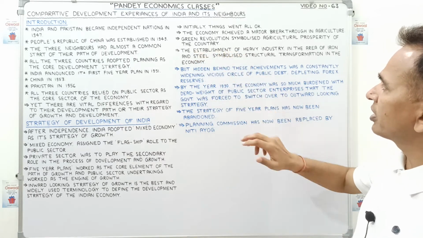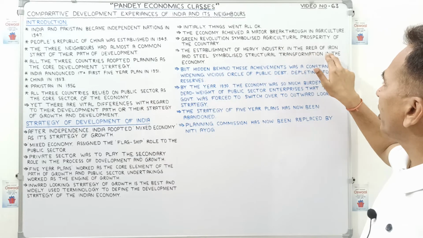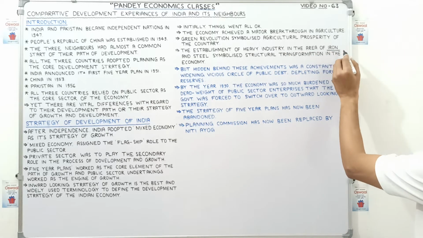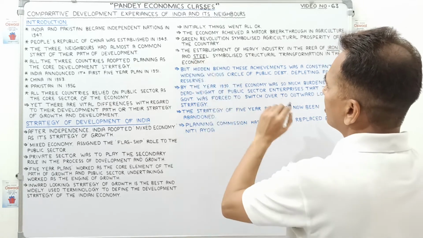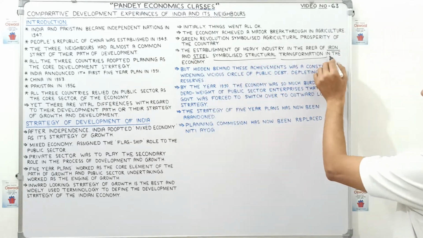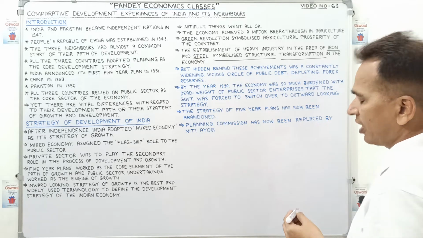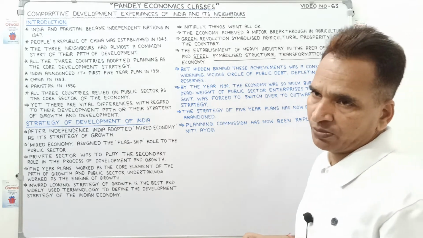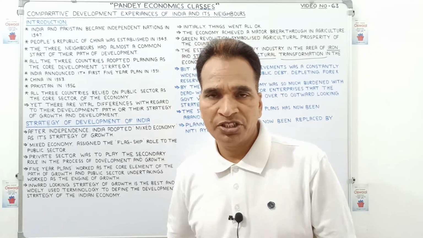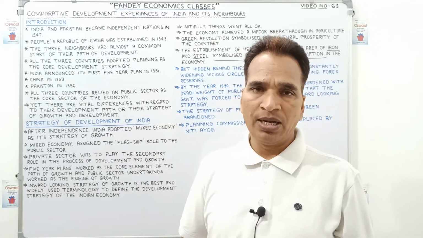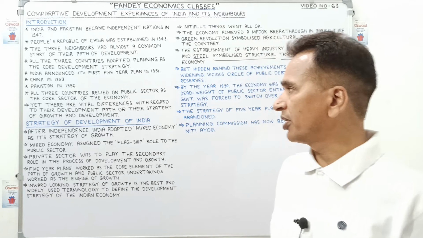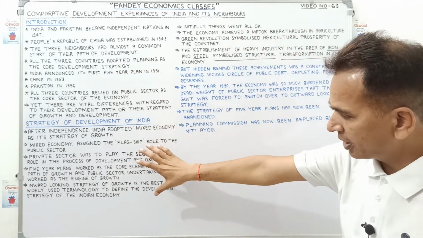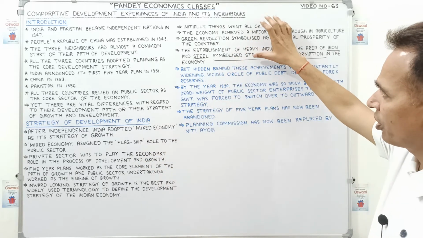The establishment of heavy industries in the area of iron was a strategic element. Iron and steel symbolize structural transformation in the economy. You already know steel and iron are very important for infrastructural development, for example engineering goods, buildings, bridges, etc. Right? So in the beginning, this strategy adopted by the government was all okay.